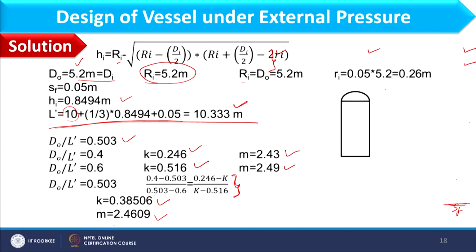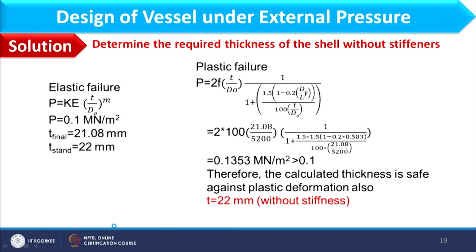So, after computing value of K and M, we have to determine the required thickness of shell without stiffener, and without stiffener means we have considered L dash as 10.333. So, as far as computation of thickness is concerned, first we will go for elastic failure and then we will go for plastic failure.